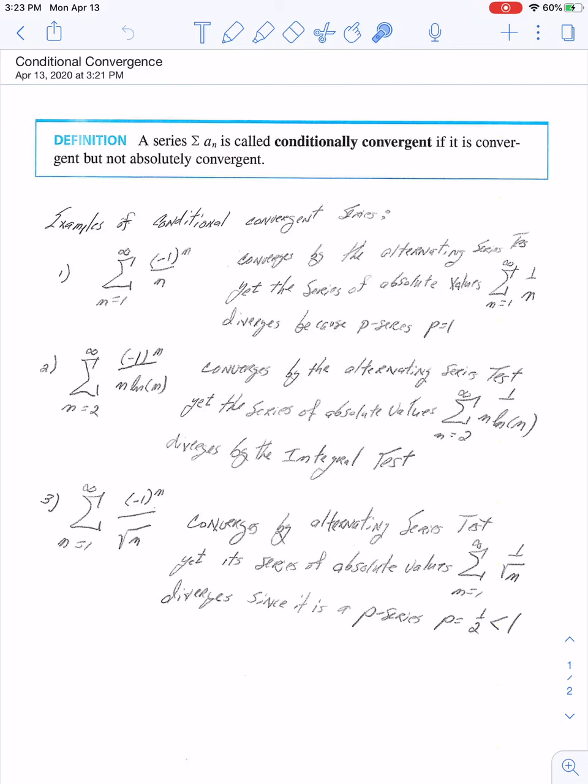All right, so let's look at a few examples. Here's the first example. Summation, n running from 1 to infinity of (-1)^n over n. We've already seen this series before when we were looking at the alternating series test, I think. The point is, this series converges by the alternating series test.